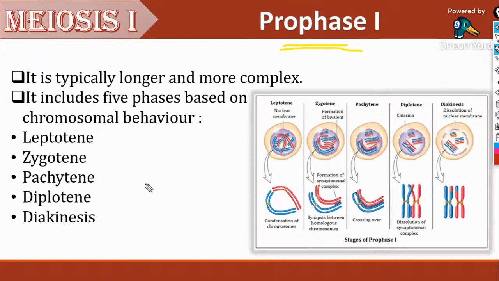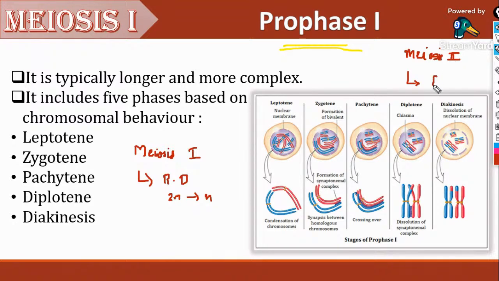Before starting this, let me say something more. Meiosis 1 is the actual reduction division, that is 2n reducing to n. Whereas meiosis 2 is same as mitosis.